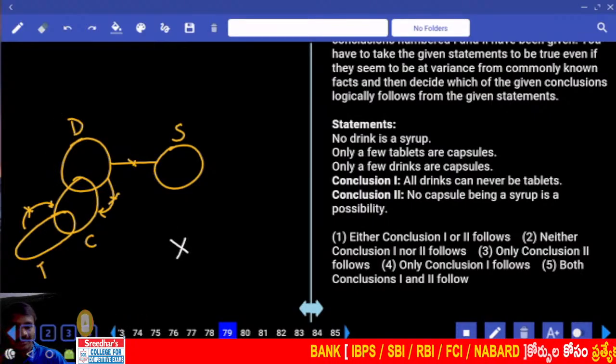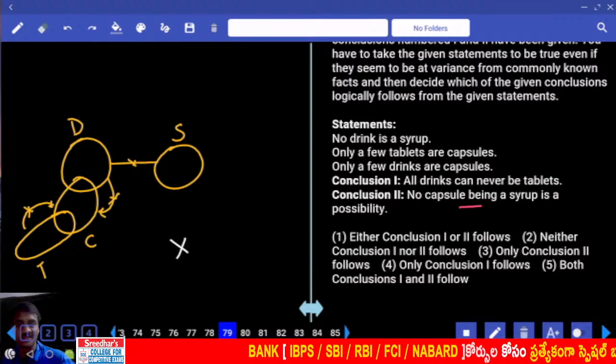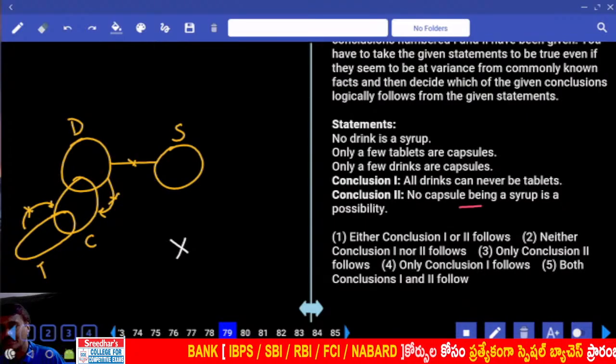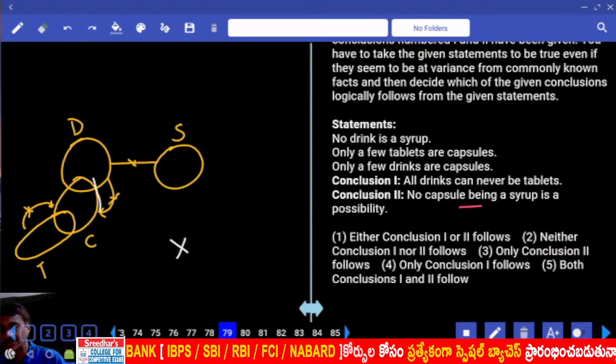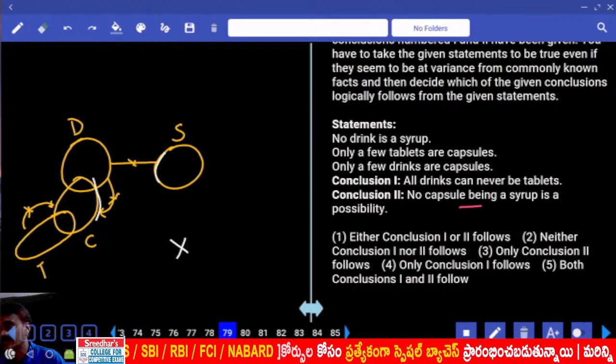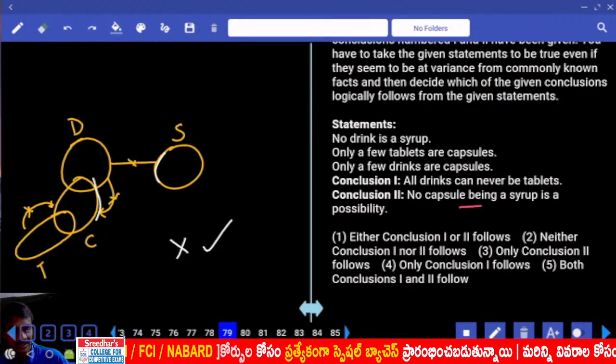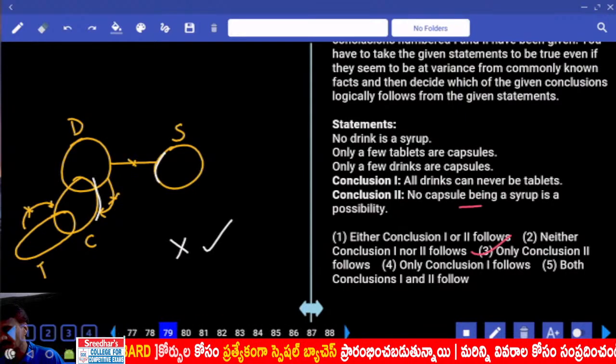Definitely false. Then second, no capsule being syrup is possible. No capsule being syrup is possible. Capsule is here, syrup is there. Is it possible or not? Yes, it is possible. Then what is your answer? Only 2, choice 3, question number 79.